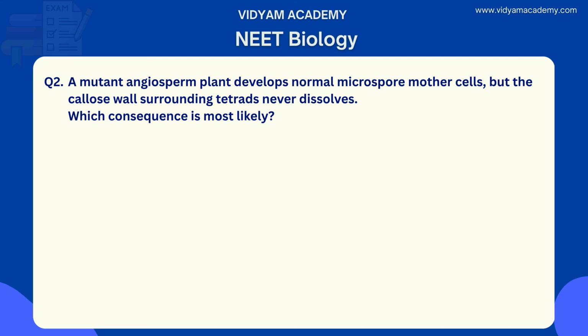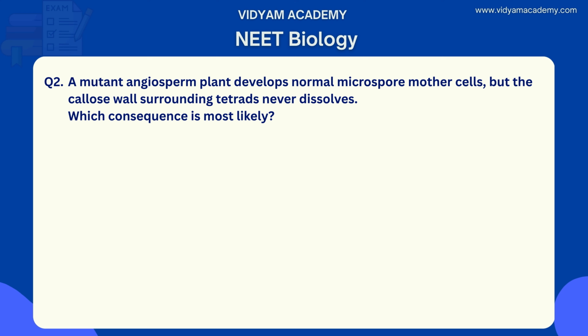Option A. Pollen grains become multinucleate. Option B. Microspores fail to separate properly. Option C. Tapetal cells undergo hypertrophy. Option D. Endothecium fails to develop fibrous thickenings. These are the options. What is the correct answer? Would you guess, anyone? What is the right answer for this question?